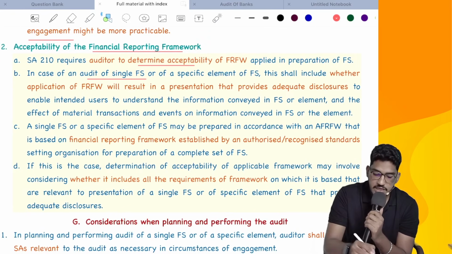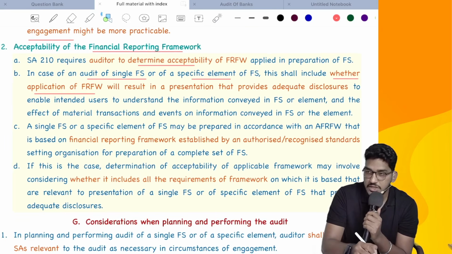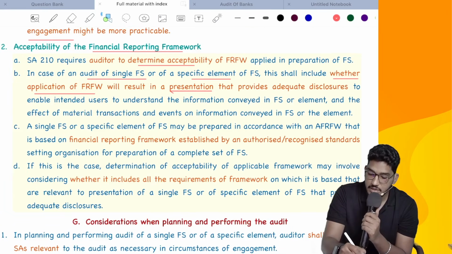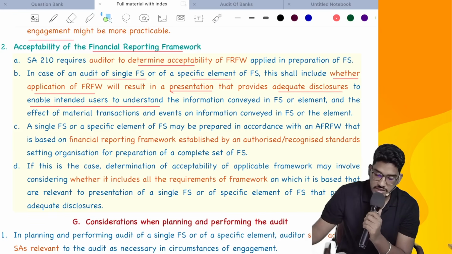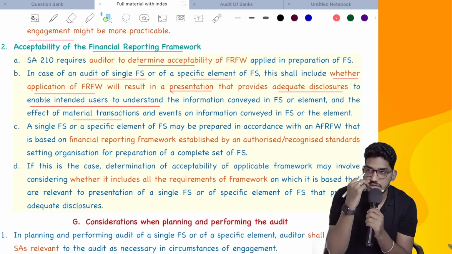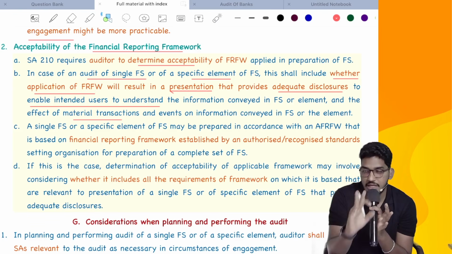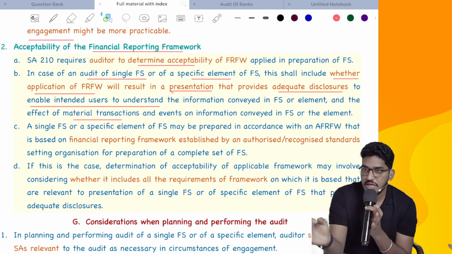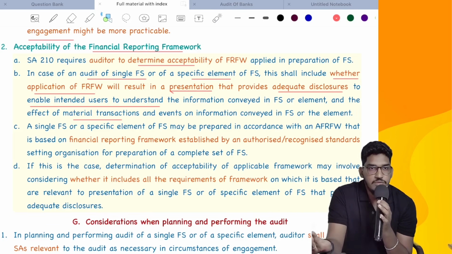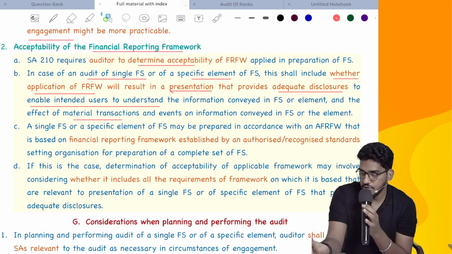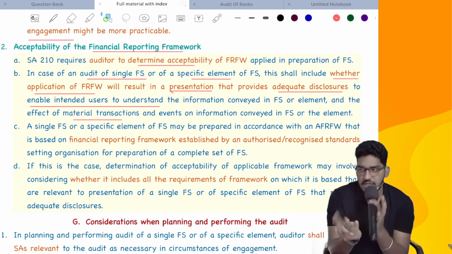In case of audit of a single financial statement or specific element, this shall include whether application of financial reporting framework will result in a presentation that provides adequate disclosure to enable intended users to understand the information conveyed in financial statements or the element and the effect of material transactions. So once again, the same point like they have told in SA800, whether applicable financial reporting framework is acceptable or not. That depends on what? Whether it will fulfill the intended needs of the intended users. The same thing they put it in a different language.